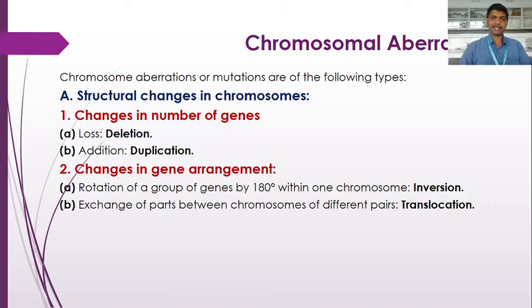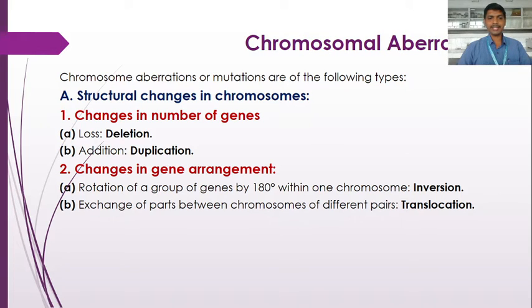Suppose the gene arrangement is A, B, C, D. When the middle part of the chromosome is rotated by 180 degrees, the gene order changes to A, C, B, D. There is no loss and no addition of genes, but simply a rearrangement of the genes. So this leads to inversion.